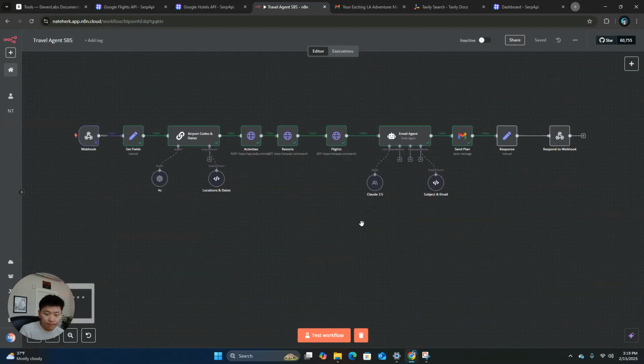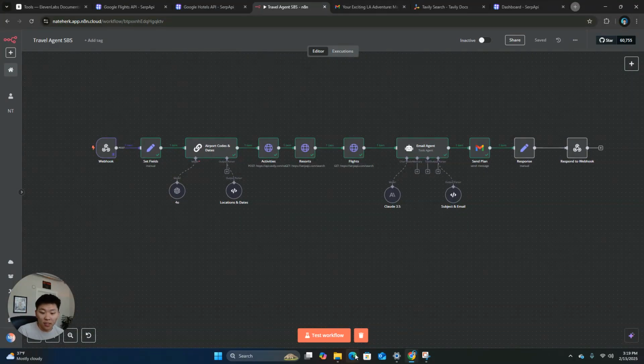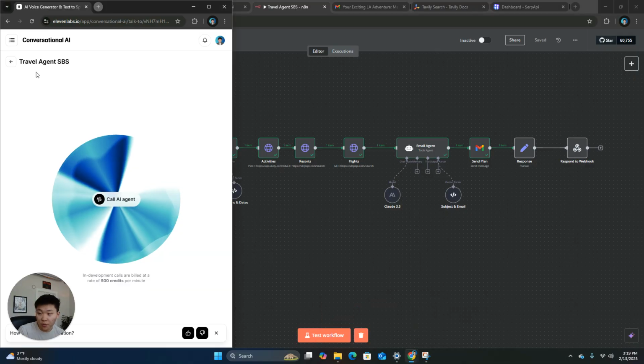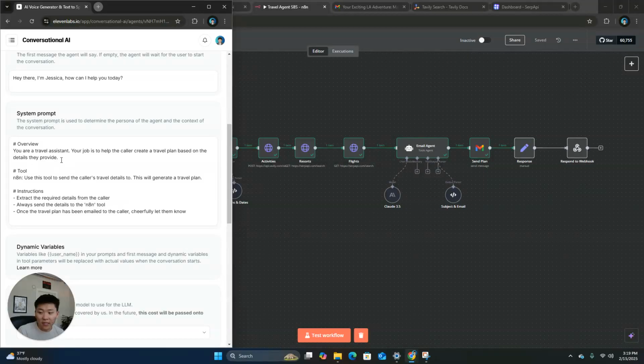Now, when it comes to actually prompting the voice agent, there are some things that we could do. Like if we don't want it to repeat that summary, we can do so. You can add little details about how you really want it to act. But for now, I'd say it's pretty solid the way it is. One thing I'd want to add is, after you send details to the tool, say please give me a moment.